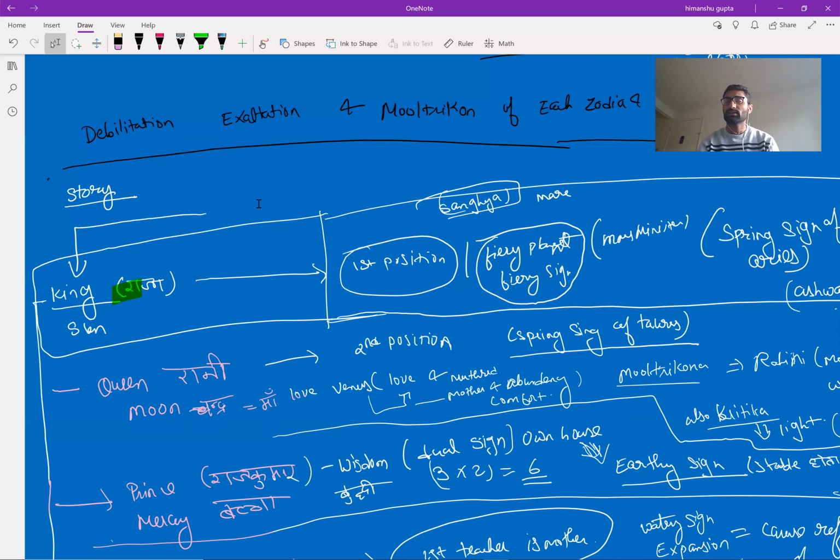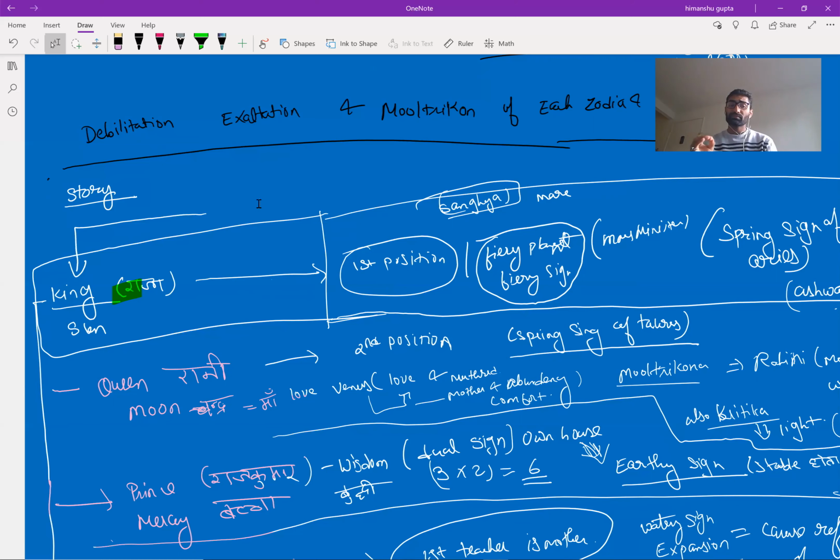The first thing is that the ruler of Taurus is Venus. Venus represents love, wealth, abundance, and comfort. A mother always wants to give love and comfort to her children. That is why Moon always feels good in this sign.